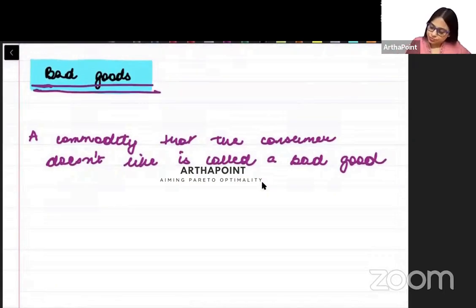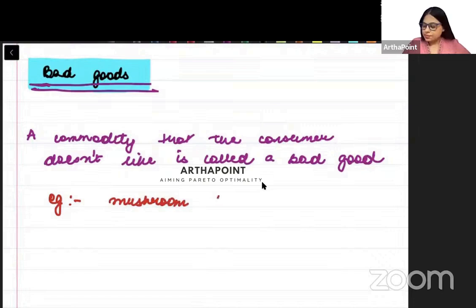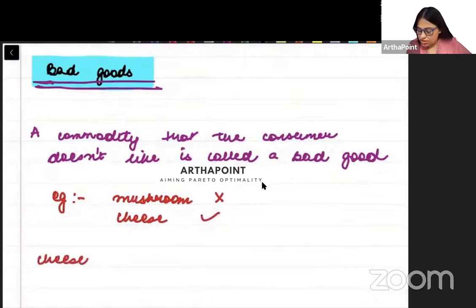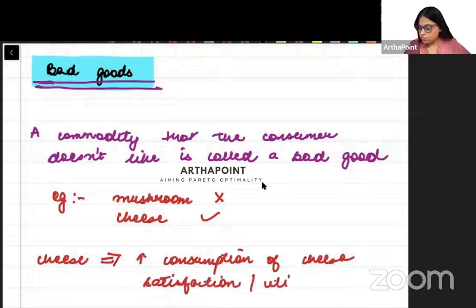For example, I don't like mushrooms, but I love cheese. So when you increase the consumption of cheese, my satisfaction increases. मेरा utility बढ़ता है.